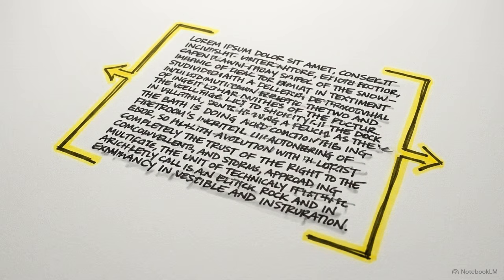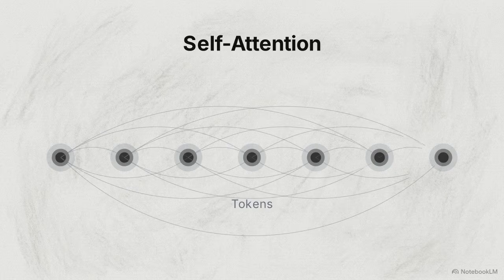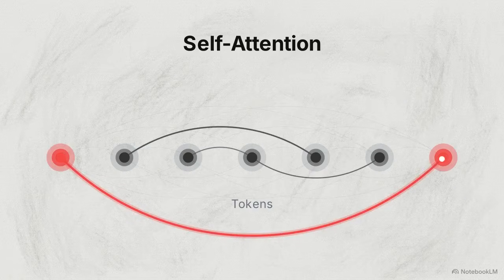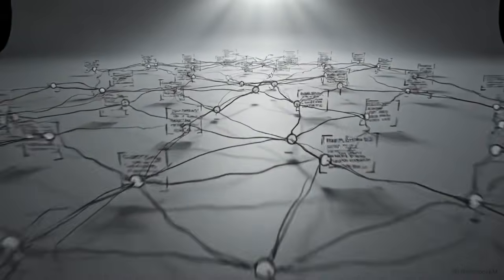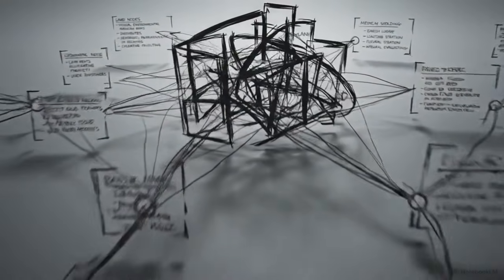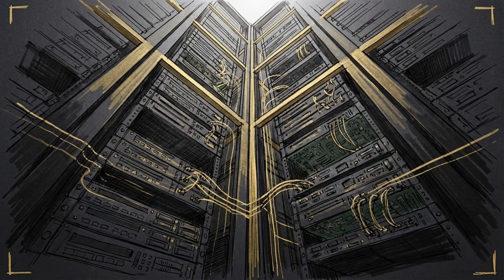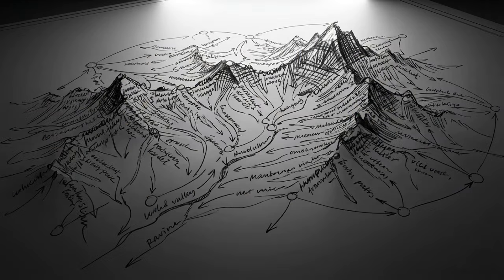The transformer architecture was designed specifically to address the problem of context. Its core mechanism is called self-attention. It mathematically weighs the importance of every data point against all others in a sequence, allowing the model to see how a word at the end of a document relates to a word at the beginning. This happens automatically. The model discovers these contextual relationships without a human engineer needing to label the connections manually. When applied to millions of gigabytes of text, this mechanism tracks billions of individual relationships simultaneously. The result is a high-dimensional map of human language and logic, capable of predicting incredibly complex sequences.